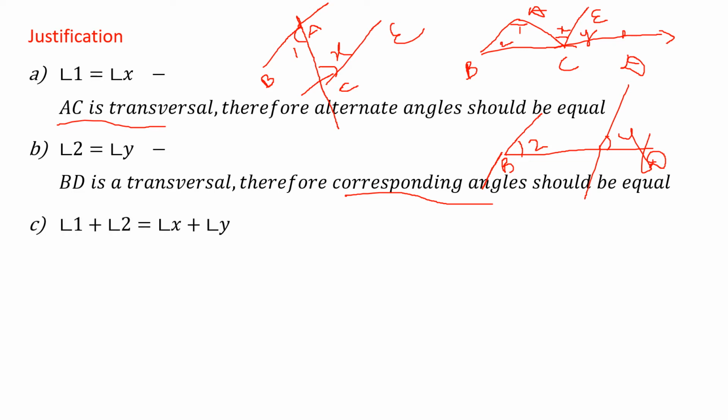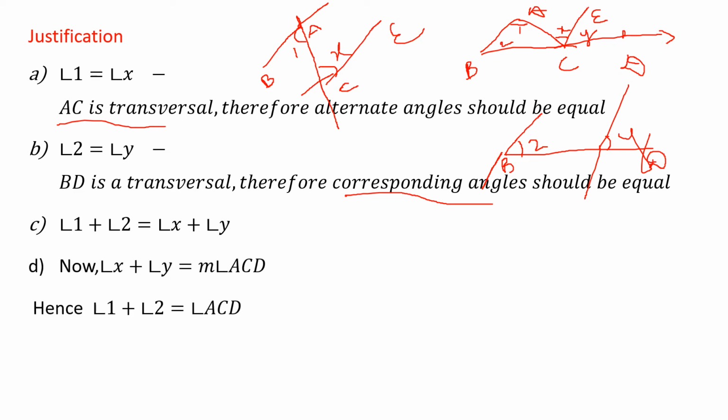So from this 1 and 2 we are writing the third step. From the A and B steps we are writing the third step. How are we writing? Here angle 1 is equal to angle X, here angle 2 is equal to angle Y. So from this we can write angle 1 plus angle 2 is equal to angle X plus angle Y.